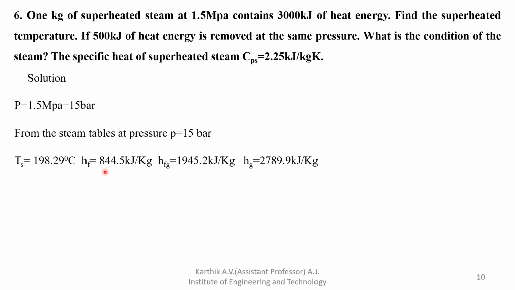Hf is 844.5 kilojoule per kg, and Hfg is 1945.2 kilojoule per kg. Hg value also you have to note down, that is 2789.9 kilojoule per kg for pressure 15 bar. That is page number 11 or 12 in the steam data handbook.